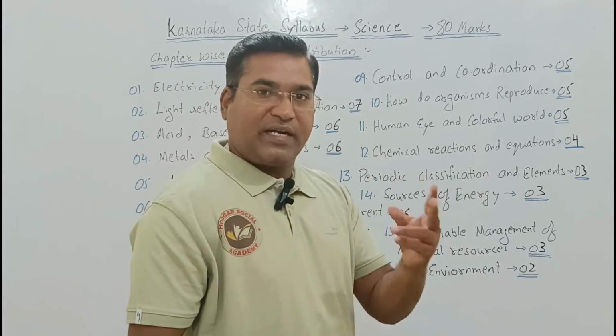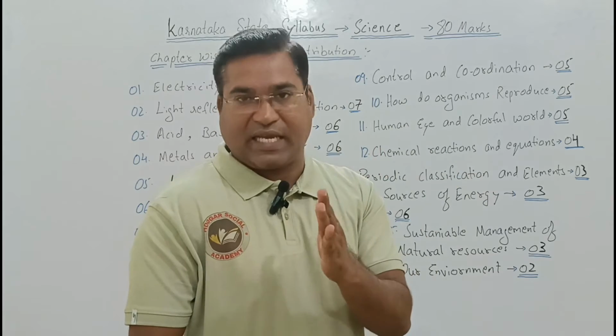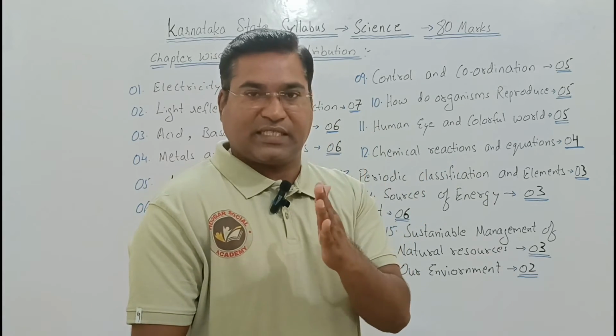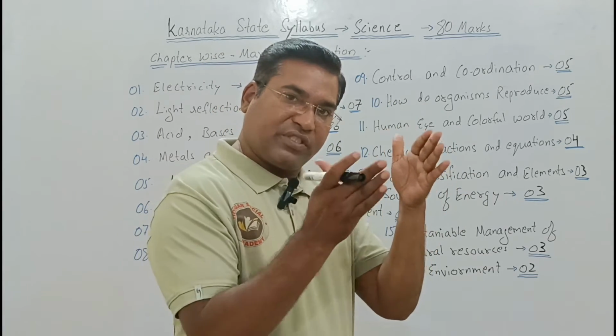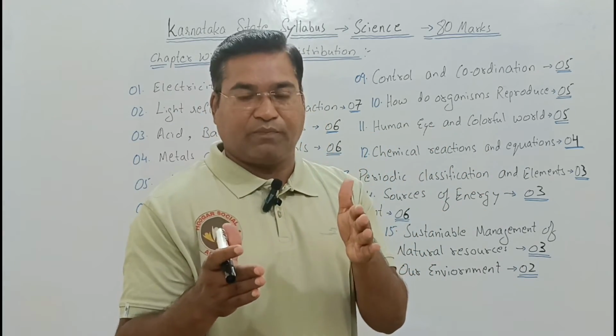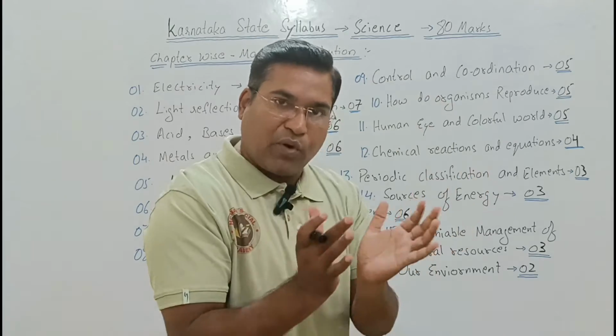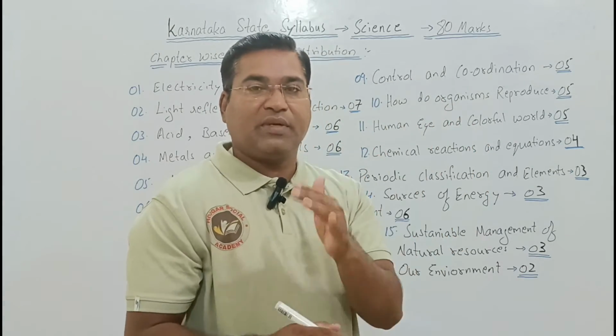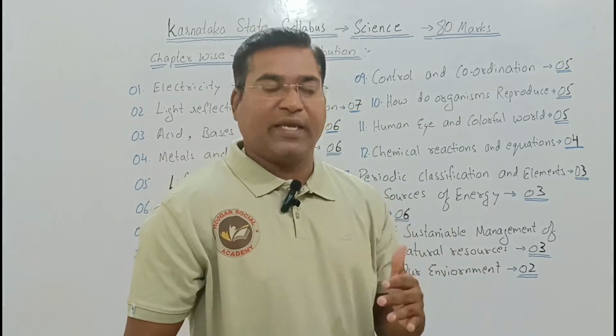The subject is divided into 2 parts, first sem and second sem. In the first sem, half of the chapters will be given, and in the second sem, half of the chapters will be given to you. Here, I have brought the overall first sem including the second sem. Okay, so let us go.